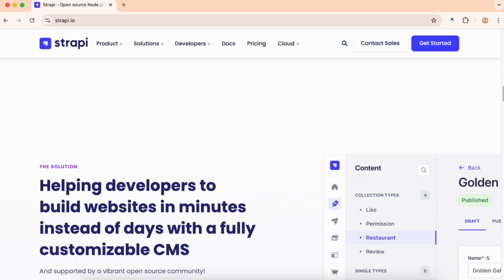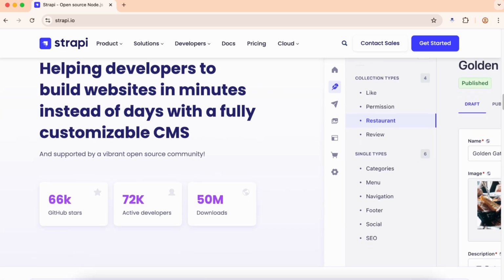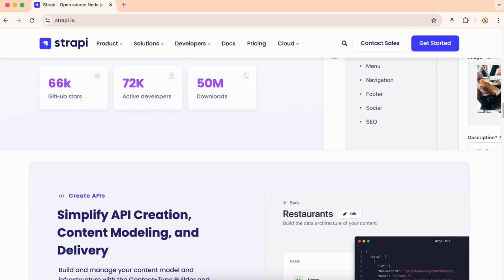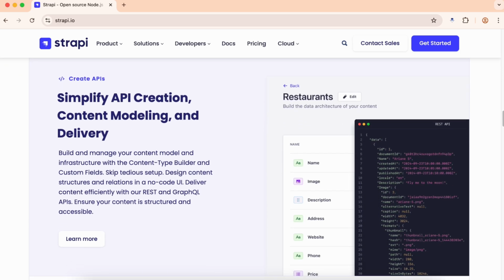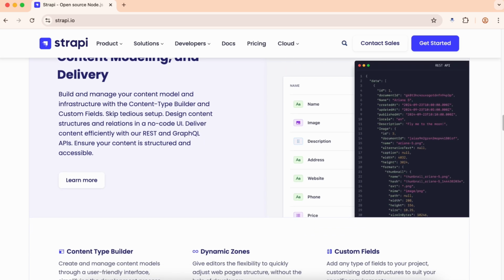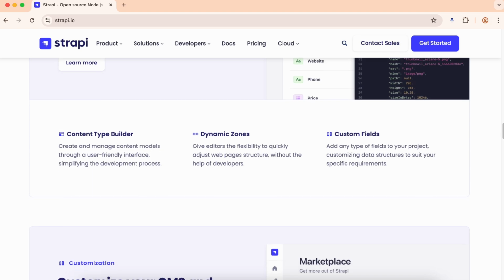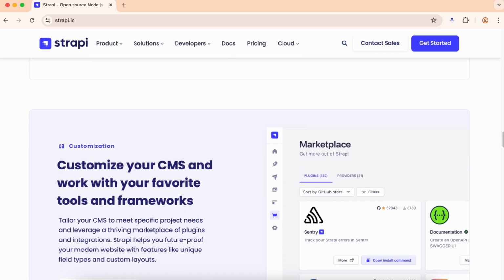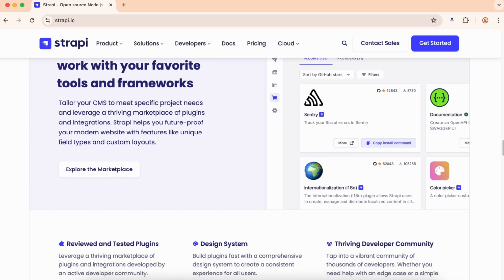The most significant advantage of Strapi is its open source nature and cost effectiveness. You can self-host Strapi completely free, paying only for your infrastructure costs. This makes it incredibly attractive for startups, agencies, and projects with tight budgets who still need professional-grade CMS capabilities. The ability to customize every aspect of the platform means you're never limited by vendor decisions or feature restrictions.